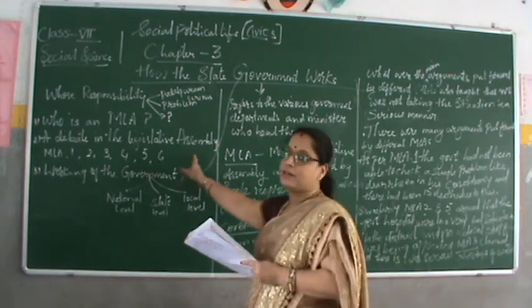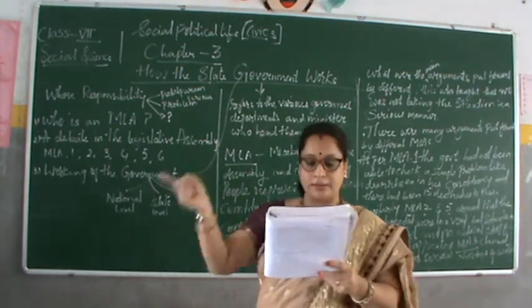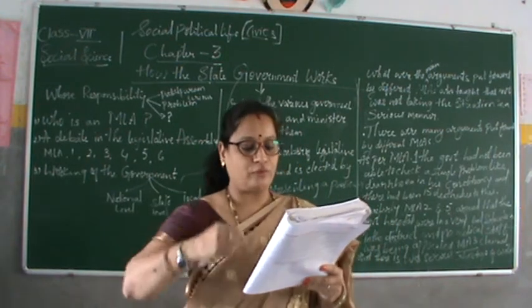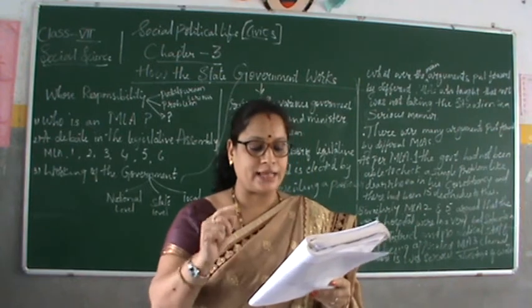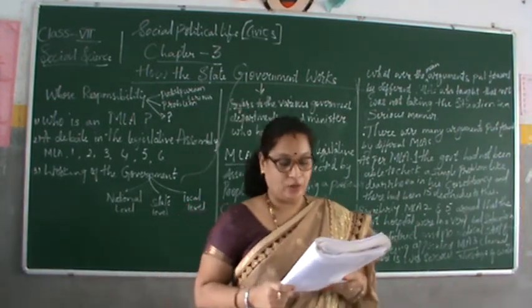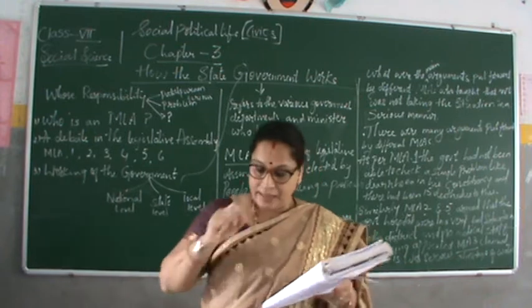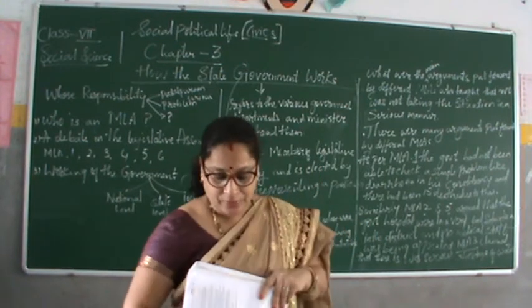So in the state government, the CM selects the other ministers, who look after the running of the state government. Finally, the governor appoints the CM and the other ministers. So who appoints? The governor. It is there on page number 33.